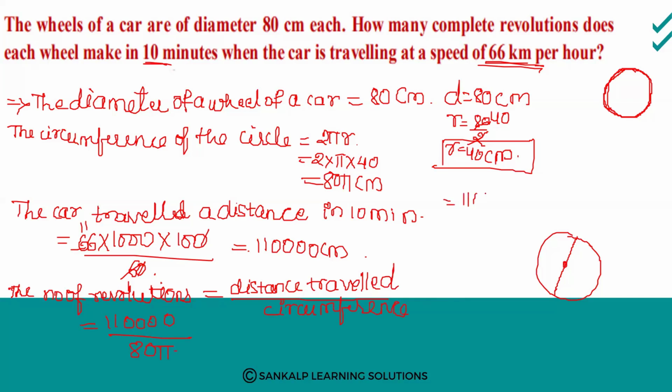is equal to 11000 divided by 80 into pi value is 22 divided by 7. Transfer the 7 to this side. You will get into 7 divided by 80 into 22. Right? So now 2 4s are 2 5s are 10.